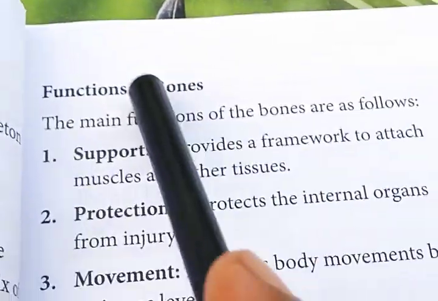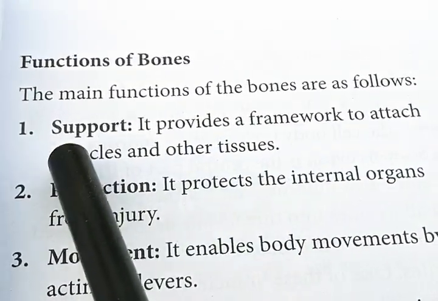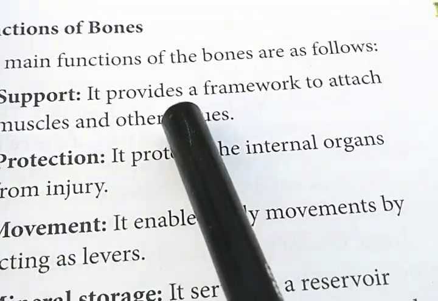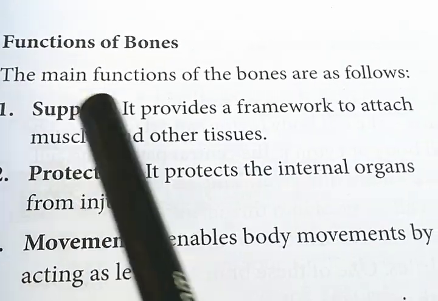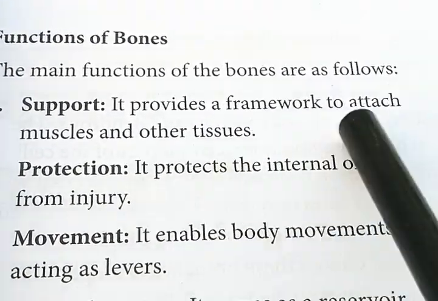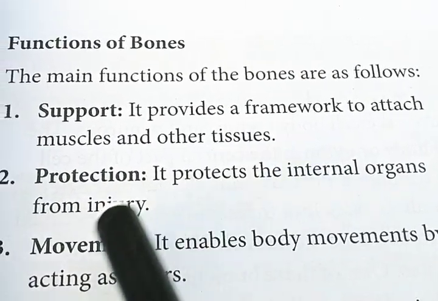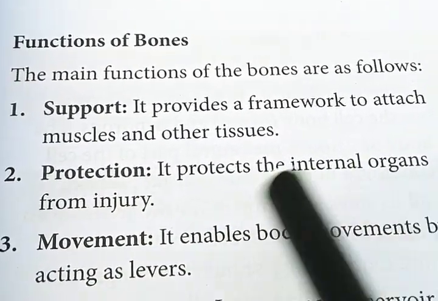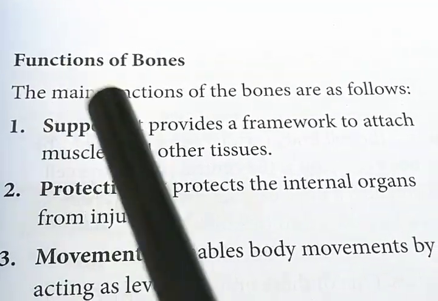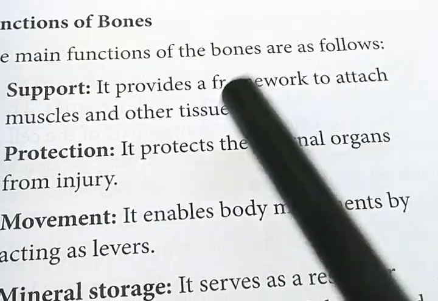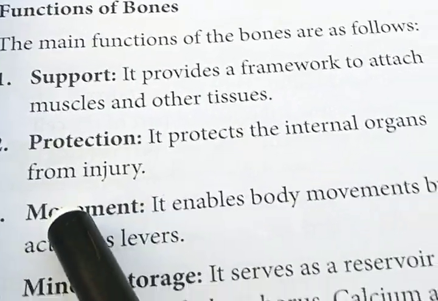Next, what are the functions of bones? The main functions of bones are as follows. Support: it provides a framework to attach muscles and other tissue. Protection: it protects the internal organs from mechanical injury.